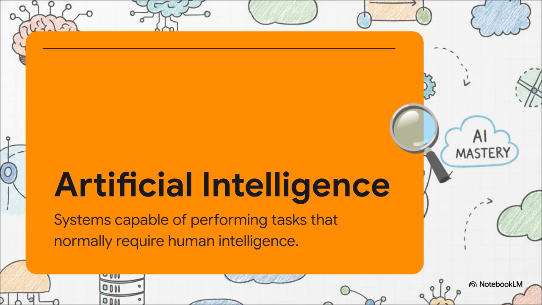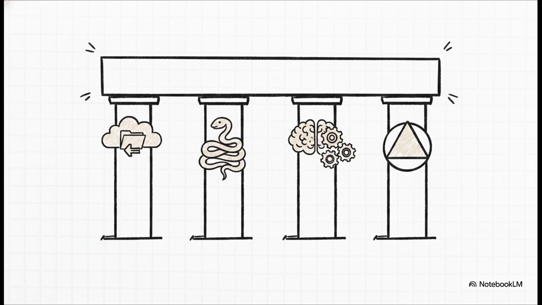But here is the absolutely crucial point. AI is not just one single technology. It's an umbrella term. Underneath this massive umbrella sit all the specific branches you hear about all the time, like machine learning, deep learning, and robotics. Understanding this basic hierarchy clears up so much confusion right out of the gate. Building that bedrock really requires 4 core pillars.